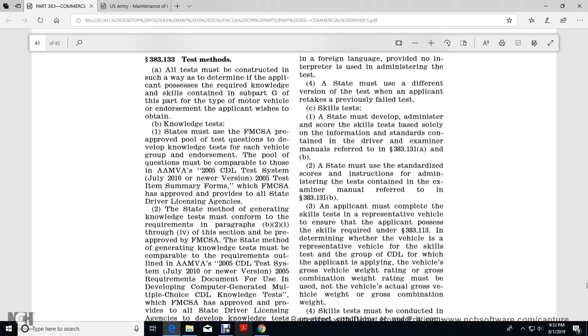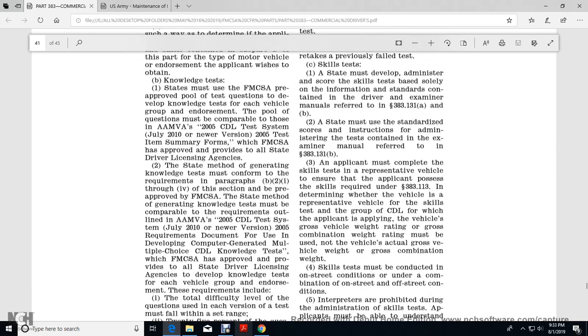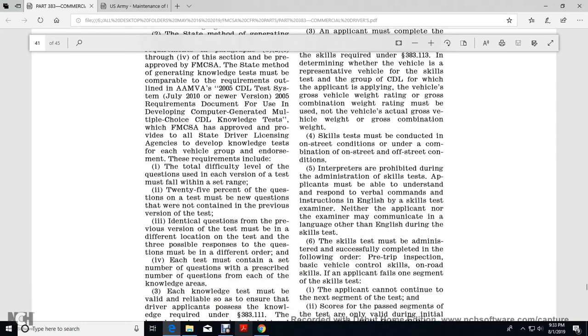Applicants must complete the skill test in a representative vehicle to ensure the applicant possesses the skills required in 383.113, and to determine the group of the CDL the applicant is seeking. The vehicle's gross vehicle weight rating and gross combination weight rating must be met. Skill tests must be conducted under on-street conditions, and off-street conditions. Prohibited drugs may not be administered for the skill test.